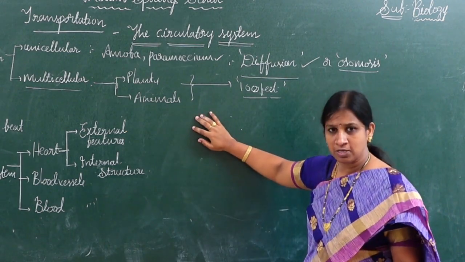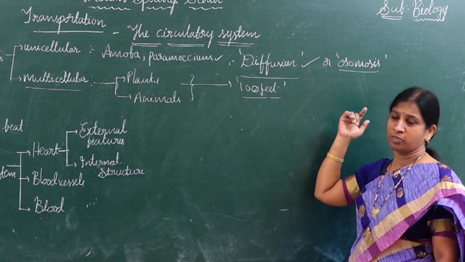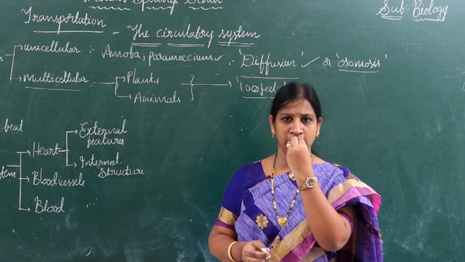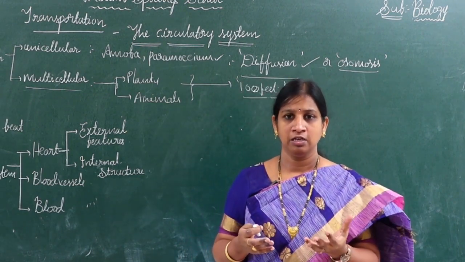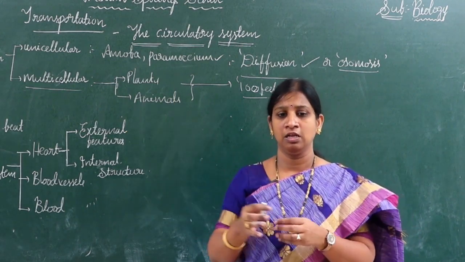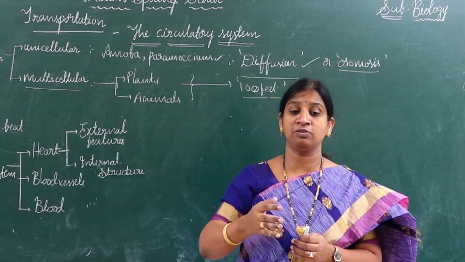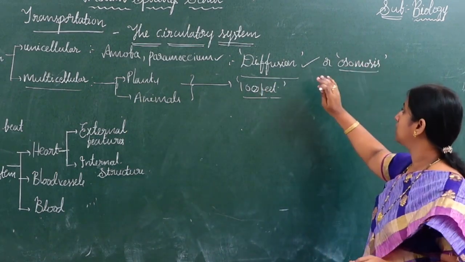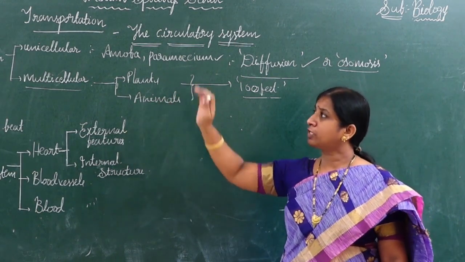When we talk about multicellular organisms, if they depend on either diffusion or osmosis, children, it takes years. Suppose you want to send water in our body by diffusion. Our body is made up of trillions of cells. First it enters one cell, then another cell, then another. So if you drink water just now, it takes so many years to reach your feet. Diffusion and osmosis are not suitable methods for transportation in multicellular organisms.